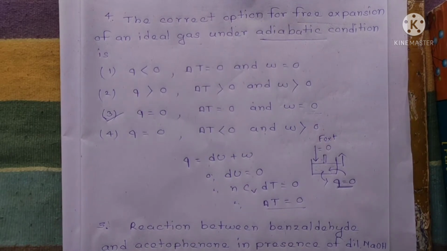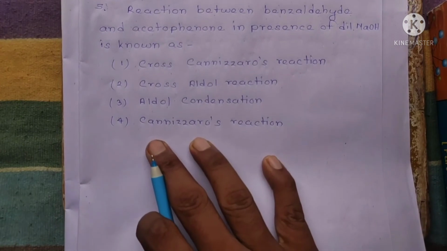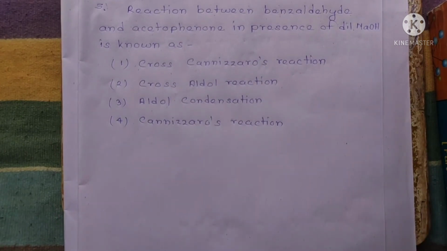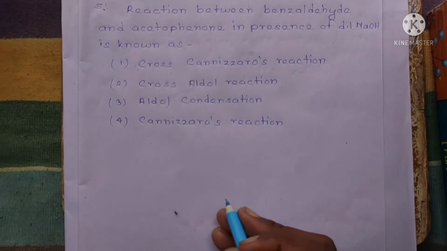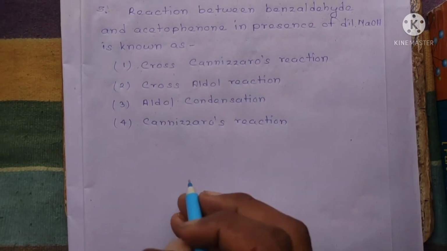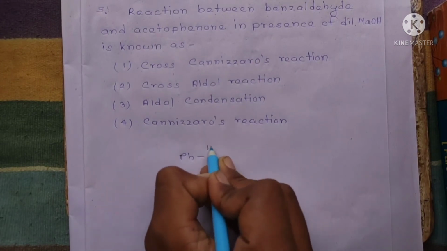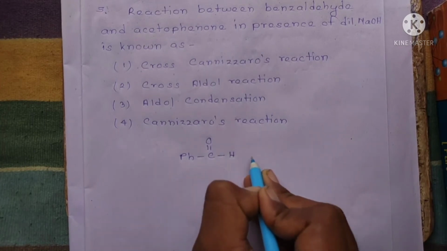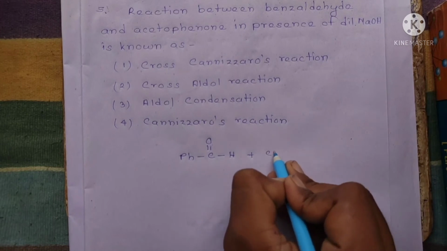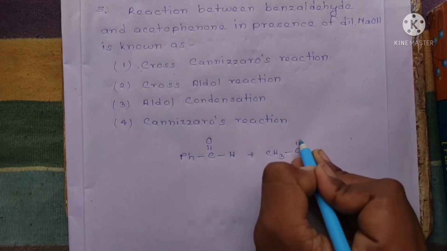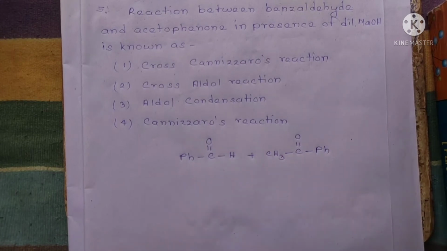Okay, now let's move to the last question of our discussion: the reaction between benzaldehyde and acetophenone in presence of dilute NaOH is known as cross-Cannizzaro reaction, cross-aldol reaction, aldol condensation, or Cannizzaro reaction. Okay, so first of all we have to write the structure of benzaldehyde and acetophenone. Benzaldehyde means PhCHO and acetophenone means CH3COPh.